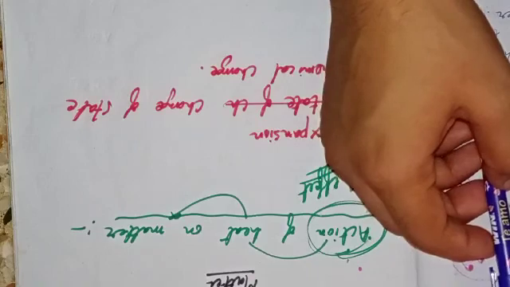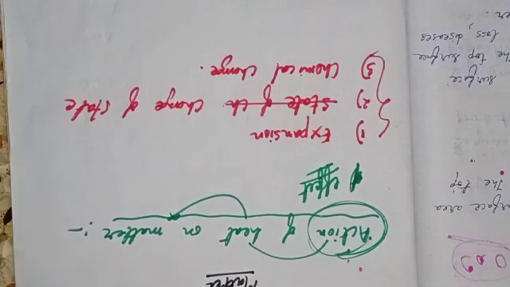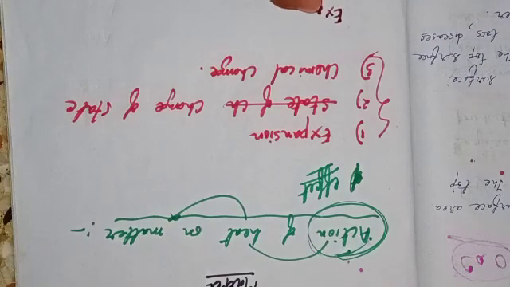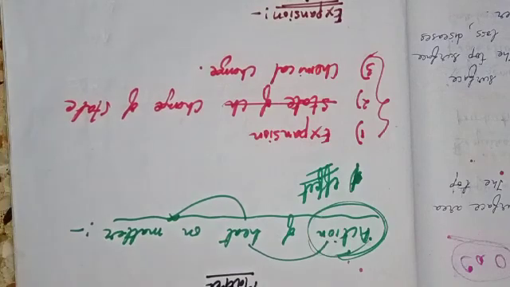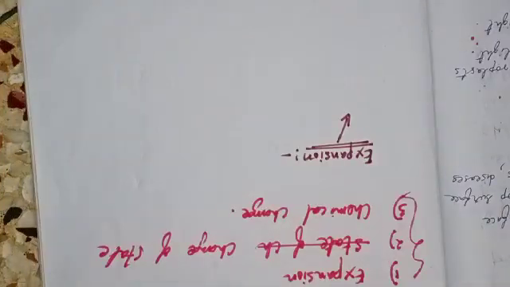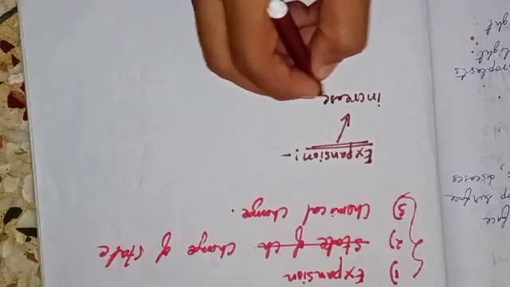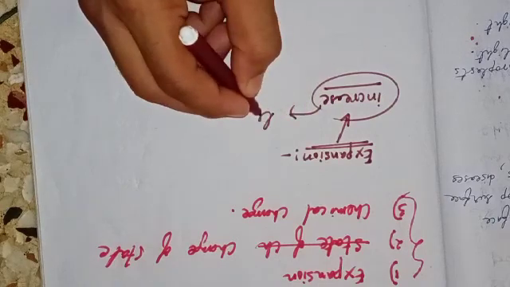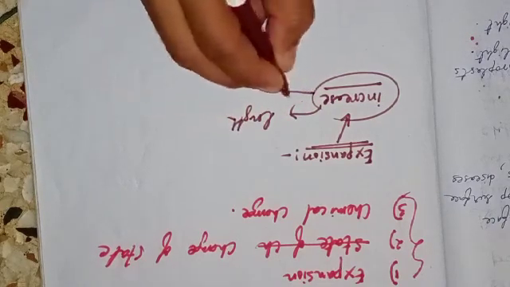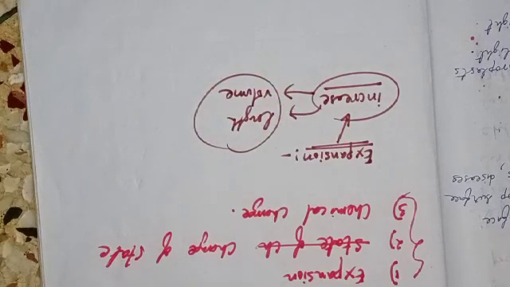So let us understand the very first effect, that is expansion. What is the meaning of expansion? The literal meaning of expansion is increase. Increase in length, increase in volume. So this is what expansion means.